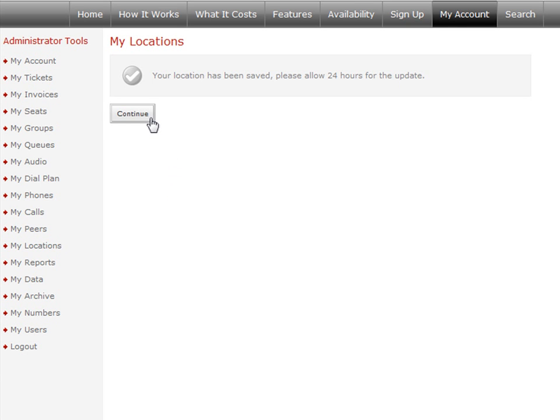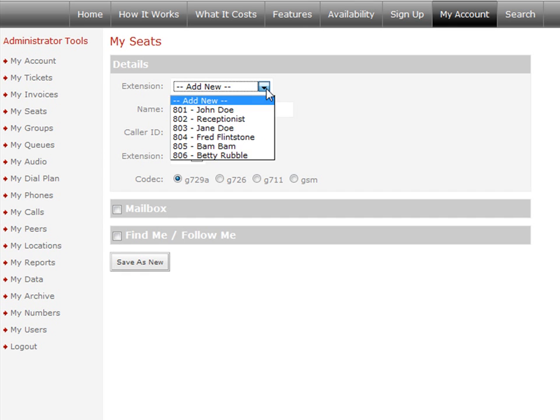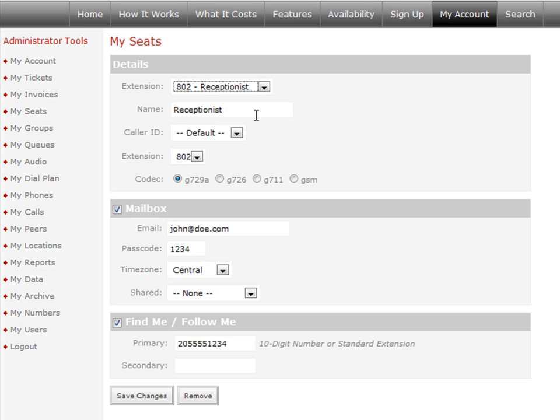Next, you must specify which seats are located at this location. This is done by setting the caller ID using the My Seats tool for each phone physically located at this location. Simply put, as long as the caller ID defined in the My Seats tool matches a location that you've defined using the My Locations tool, emergency calls will complete normally.